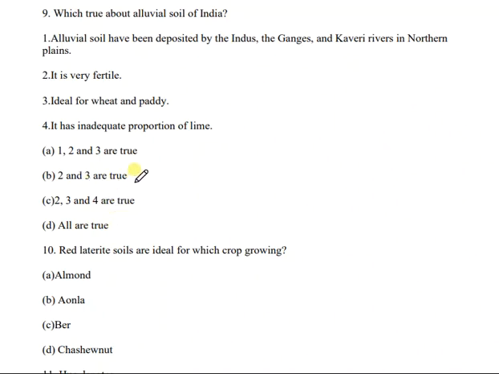B. That is 2 and 3 are true. That means for alluvial soil of India, the statements 2 and 3 are true. That is, it is very fertile and ideal for wheat and paddy. These two statements are true for alluvial soil of India.